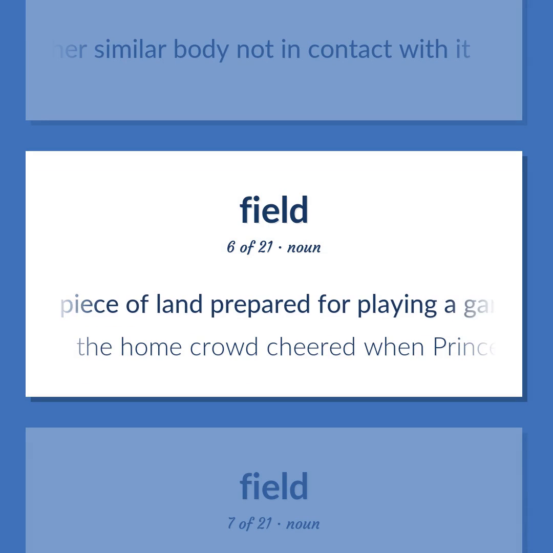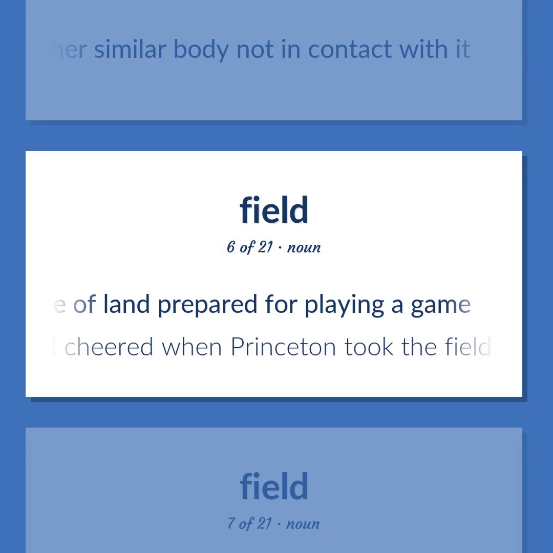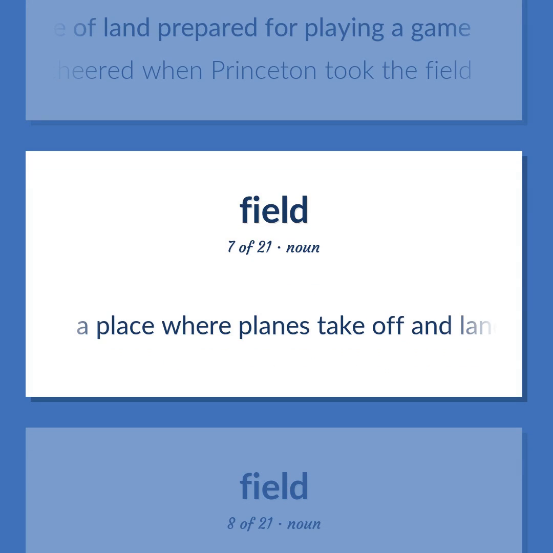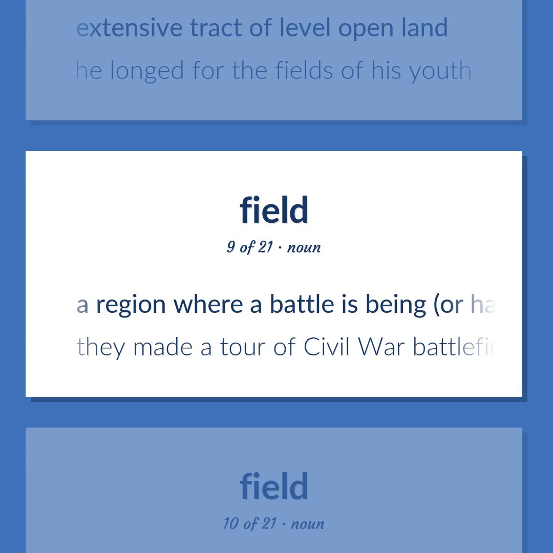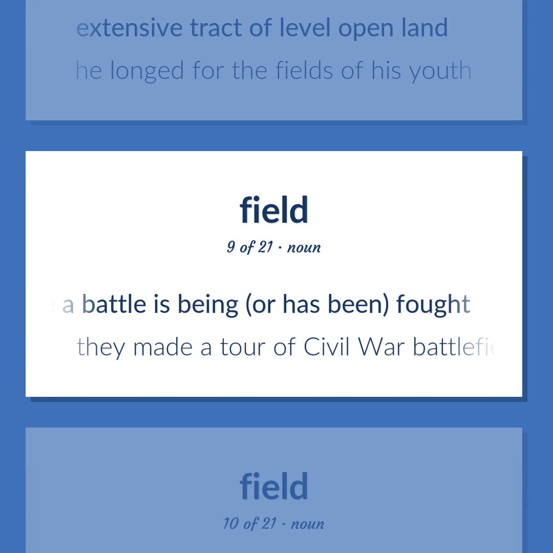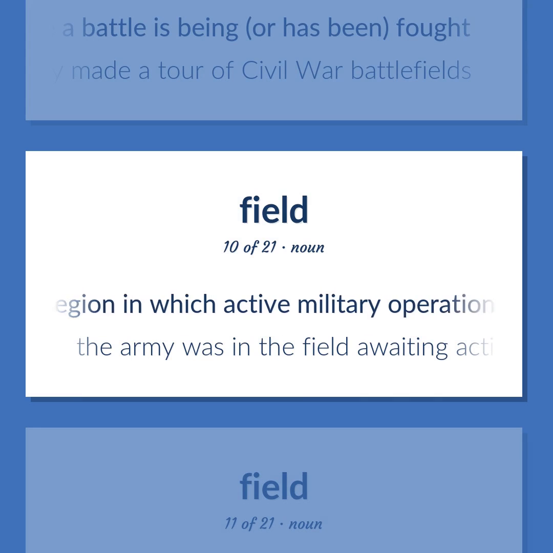A piece of land prepared for playing a game. The home crowd cheered when Princeton took the field. A place where planes take off and land. Extensive tract of level open land. He longed for the fields of his youth. A region where a battle is being, or has been, fought. They made a tour of Civil War battlefields. A region in which active military operations are in progress. The army was in the field awaiting action.